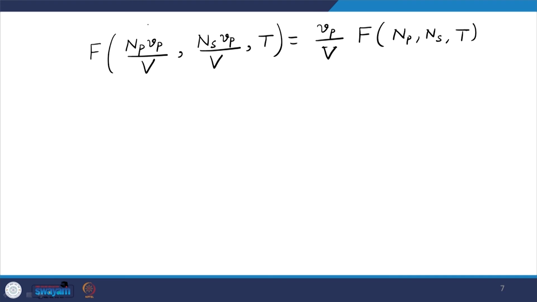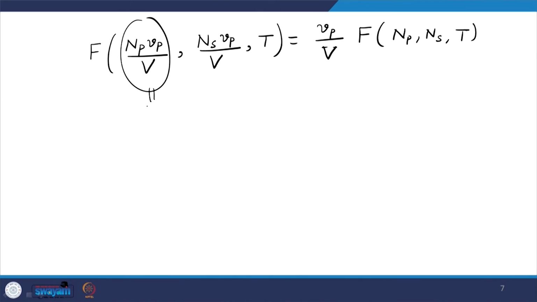Now, if I look at this particular quantity, what does that represent? I am multiplying the number of solute molecules with the volume of solute molecules. Actually it is specific volume, but we have assumed that to be constant, so we can say it is the volume of a solute molecule. The numerator here, NpVp, is the volume occupied by the solute in the system, and V is the total volume, right. So this is actually the volume fraction, which I can name as some phi, right.